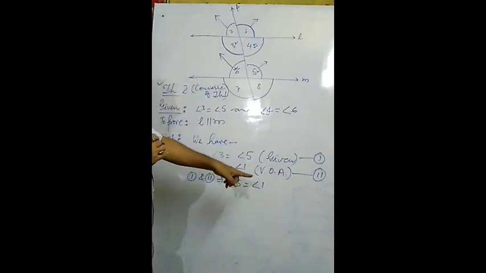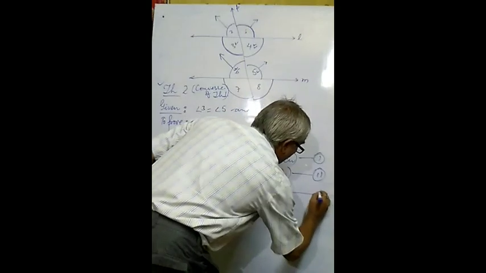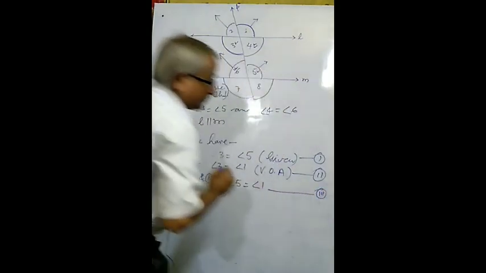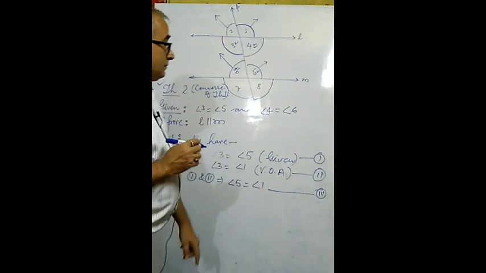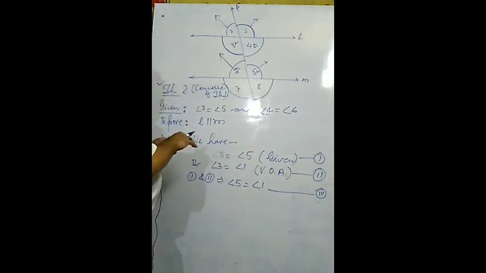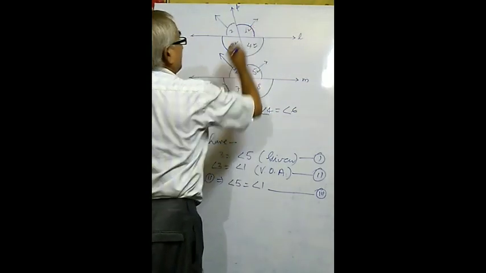Angle 5 equals angle 1. This is equation number 3, drawn from 1 and 2.